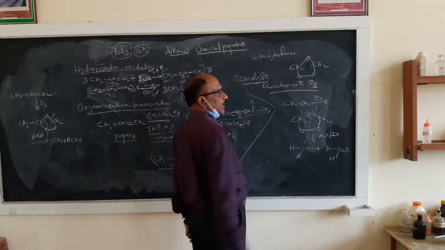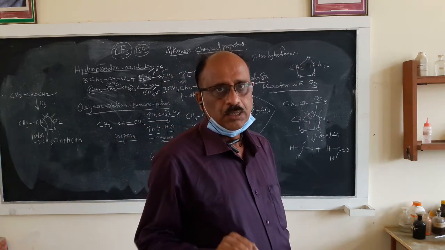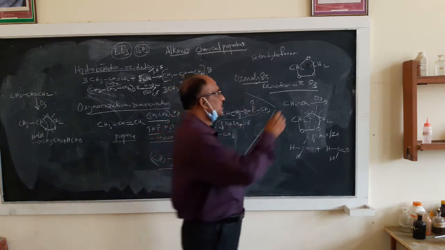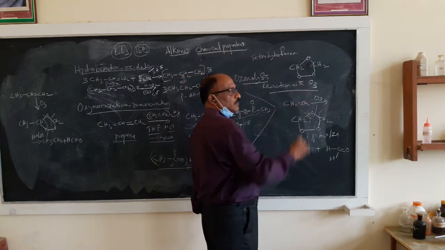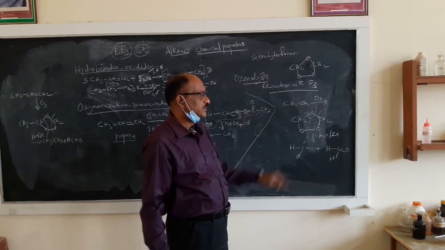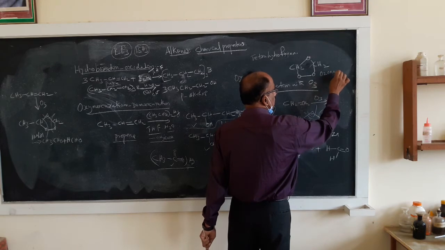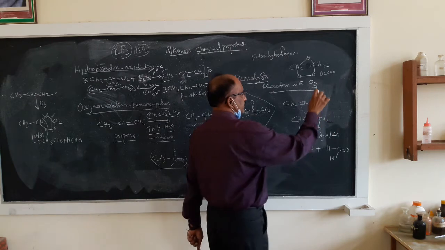Ozone molecule, what is an ozone molecule? O3, three atoms. Three atoms are accommodated in between two carbon atoms. The double bond is open and you are getting a system like this. Such a compound is known as ozonide.